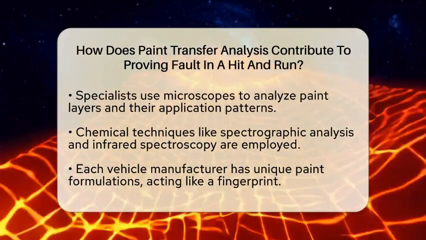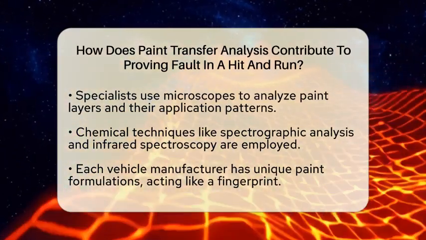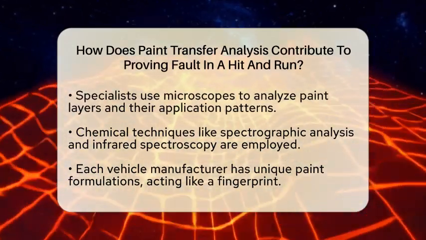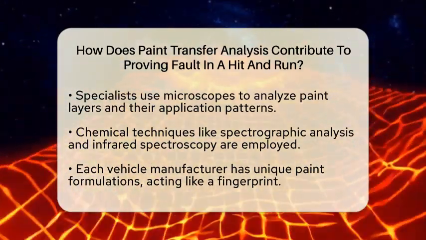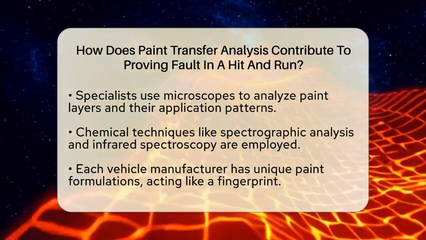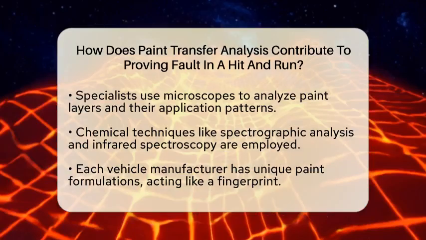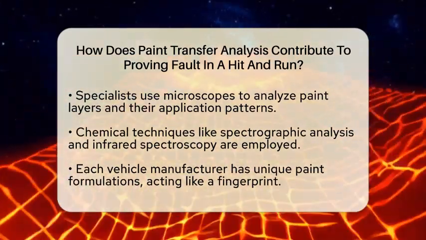Why is this important? Each vehicle manufacturer uses unique paint formulations, which means that paint can act like a fingerprint. This makes it easier to match the transferred paint to a specific make, model, and even year of the vehicle. This evidence is hard to dispute in court or during insurance claims.